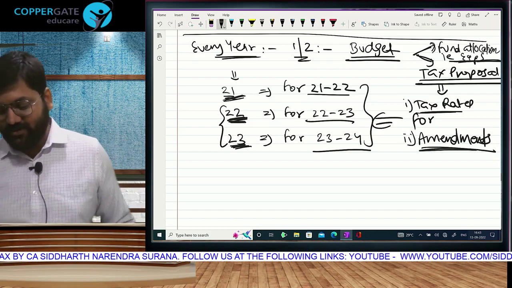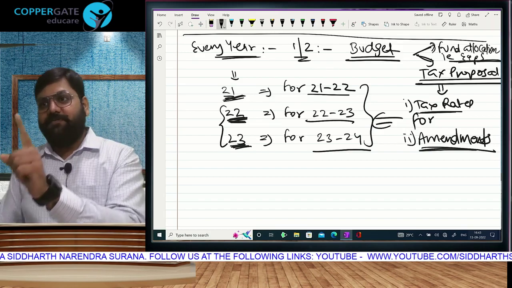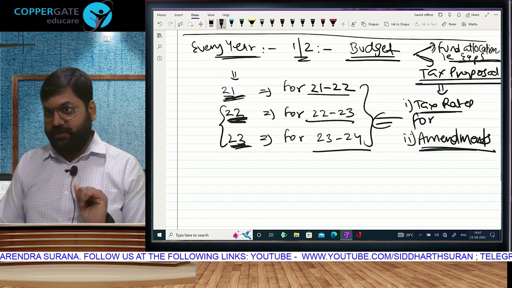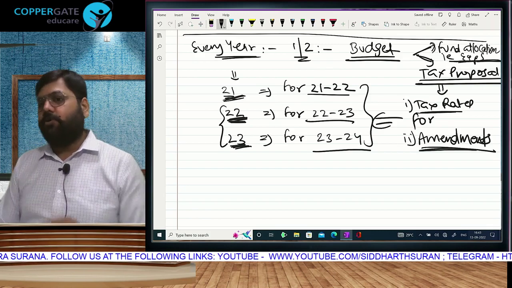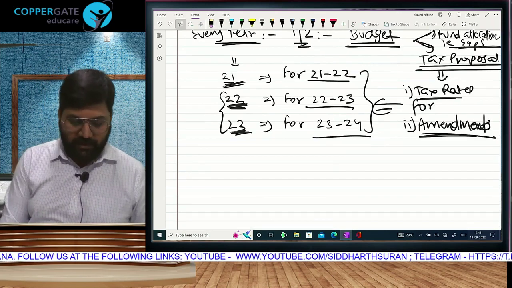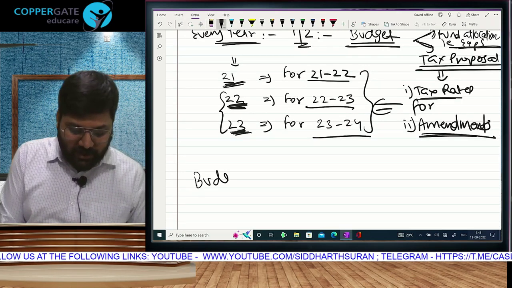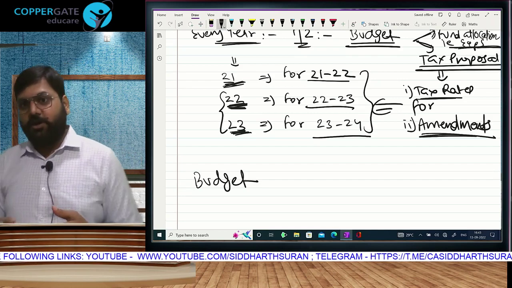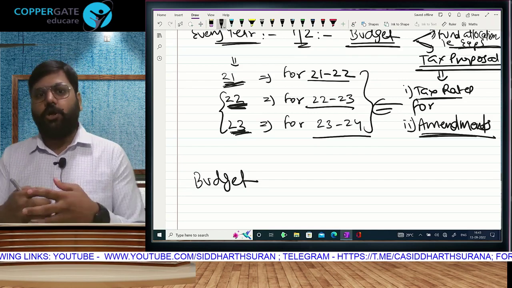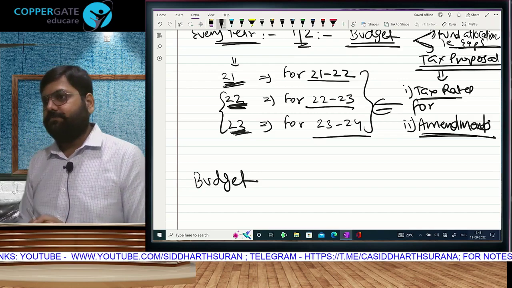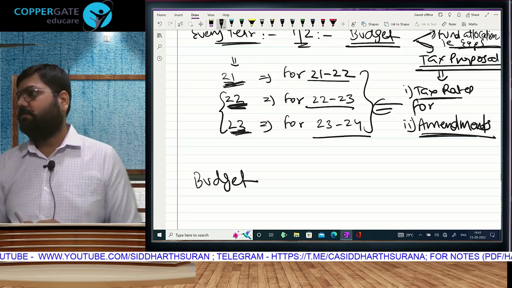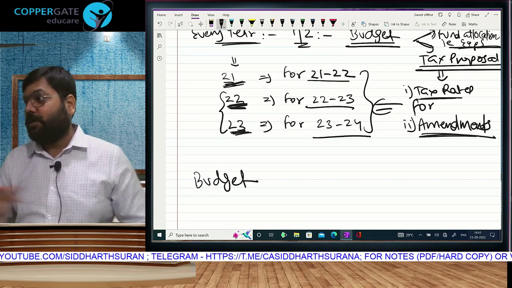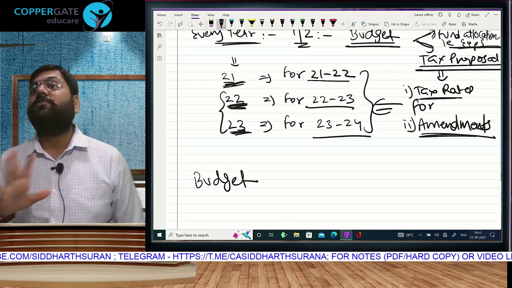Very intelligent. Okay. So amendments will be very important chapter by chapter. Tax rates, so we will learn together. Understood what the budget brings? But before I come to what is applicable for your exam, I wish to clarify. Everything that is announced in the budget is not the final law. Just because it is announced in the budget does not mean that it is now applicable. It is a proposal. She says, I propose to do this. That is what is announced.